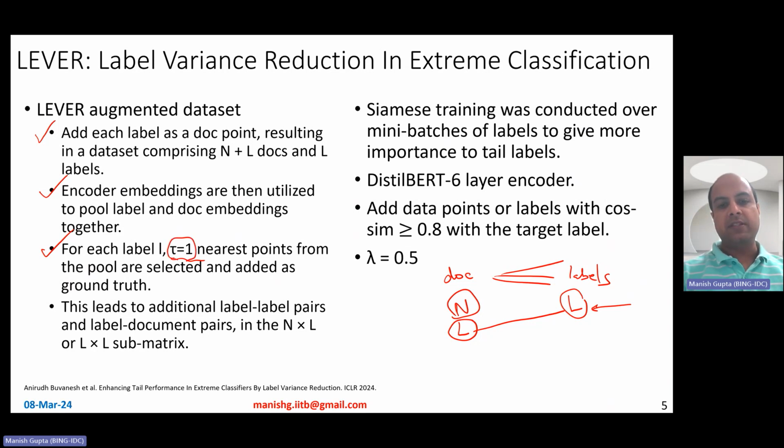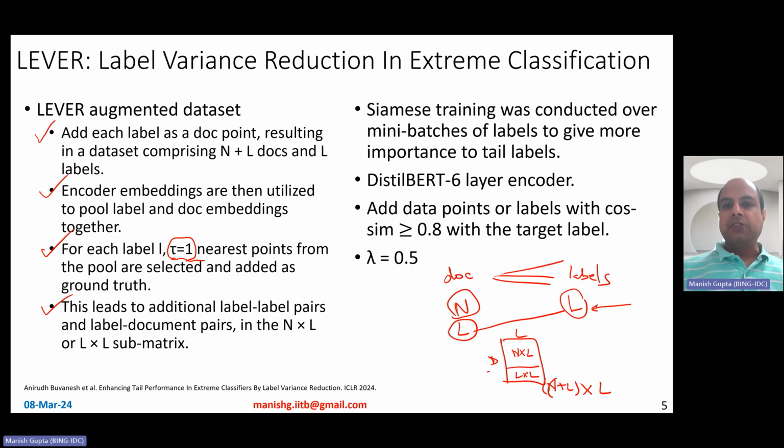Tau equal to 1 is not necessary. You can actually have a larger number of labels being sampled, specifically for tail labels. Now, this leads to additional label pairs, of course, right? Because if you think about this as a bipartite graph, you have documents, you have labels, and now it is n plus L cross L, because you have expanded. So what you could therefore do is add extra links either in this n cross L matrix or in this L cross L matrix, whichever of these two.